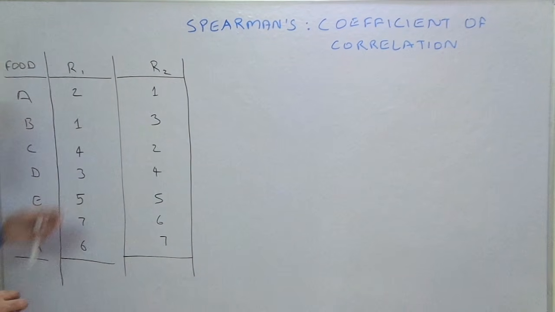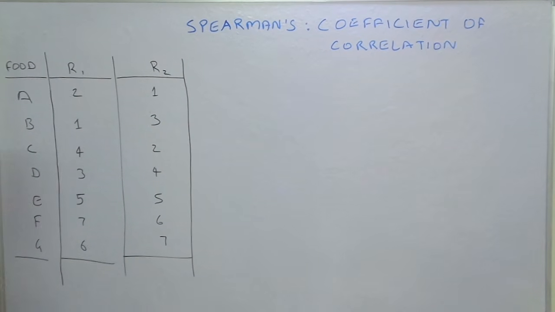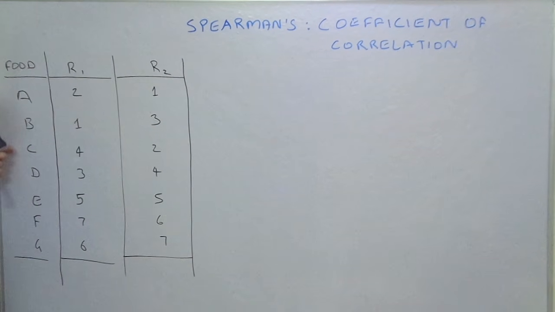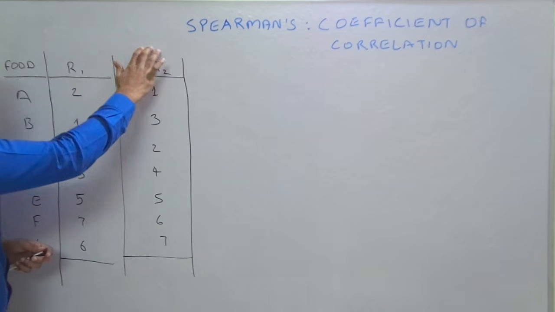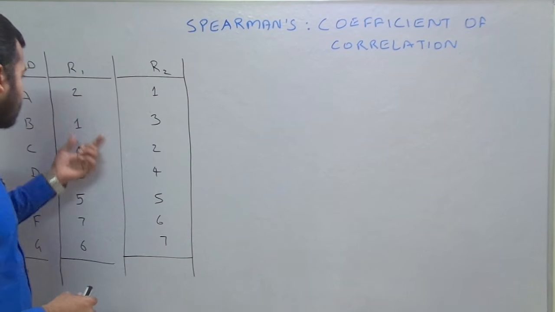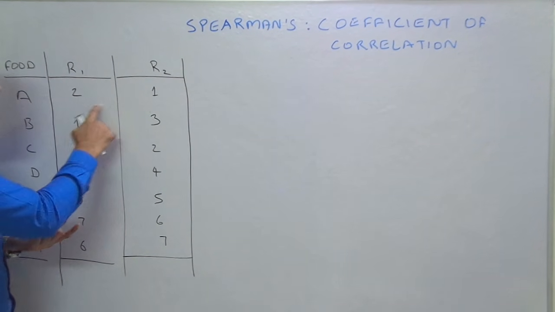Now if we consider this simple example, we have some kind of food dishes. A, B, C, D, E, F, G, these are the food dishes, and we have two individuals, suppose R1 and R2. Here we can also give a name to this R1 and R2. R1 means rank 1 and rank 2.